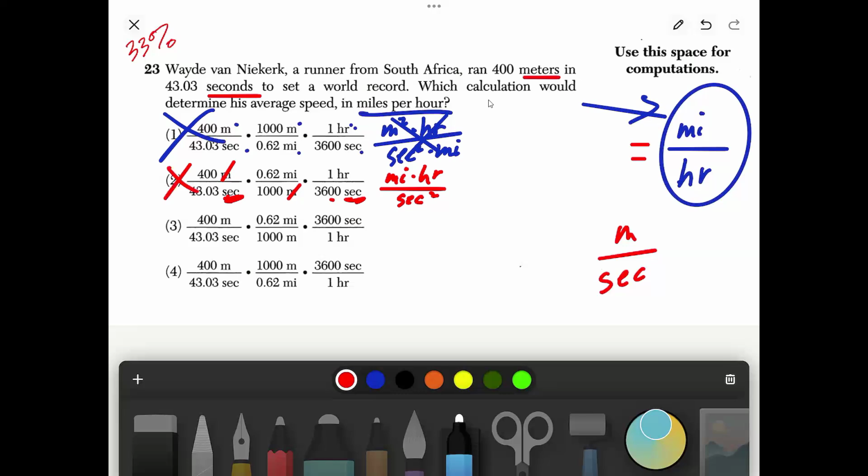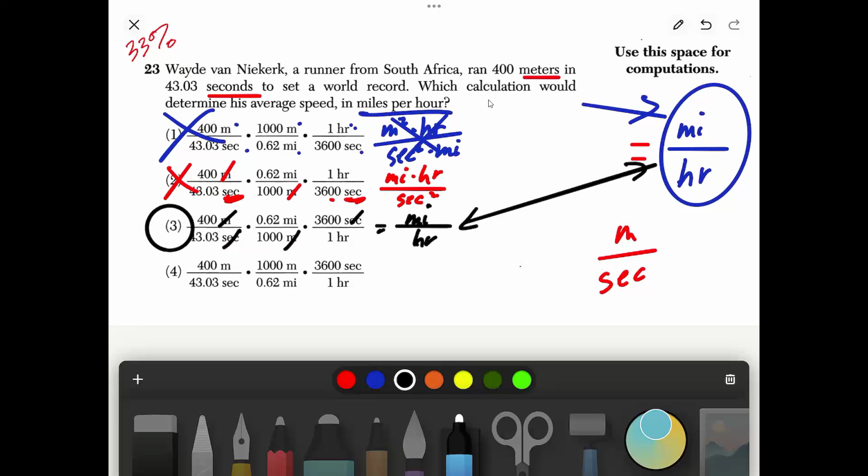So now let's go to the next one. I'll use black. So we have a meters here, we have a meters here. We have a second down here, we also have a second up here. There's nothing else left to cancel. But what are we left with? We're left with, on the top, MI for miles, and on the bottom, HR for hours. So this is our answer.